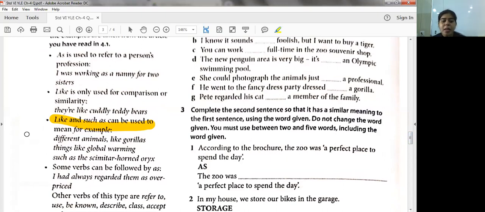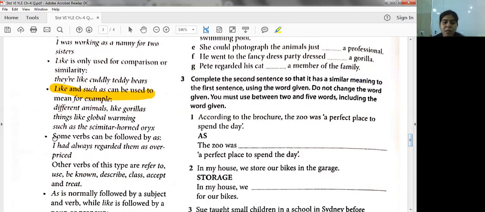Now students, it is very important for you all to understand the fourth point. Some verbs can be followed by as. What do verbs mean? The actions. For example, I had always regarded them as overpriced.